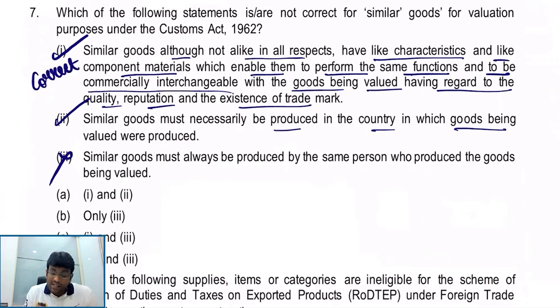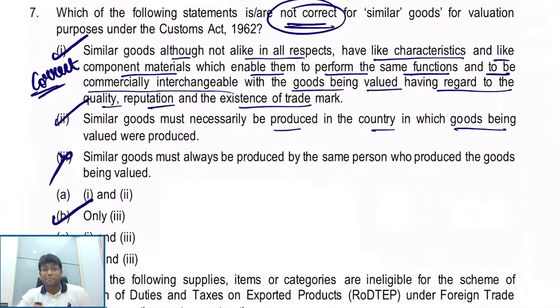But what is it that they asked? Which are not correct, they asked. And what is not correct is only 3 is not correct. So answer is option B, my dear friends. Read the question properly. They didn't ask what are correct. They asked what are not correct.